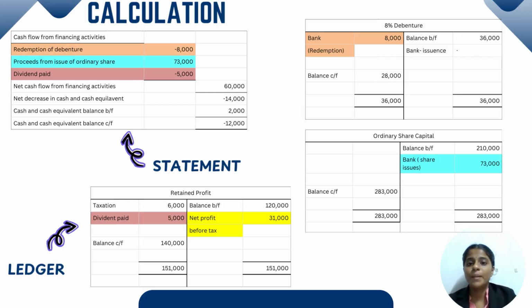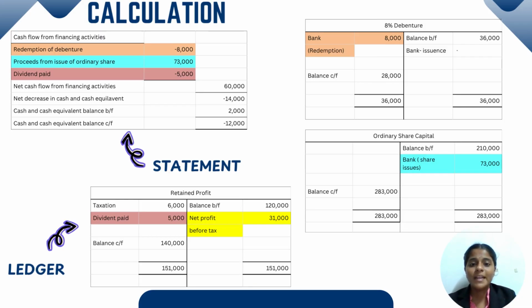We have to plus the value, and finally, we're going to see dividend paid. Guys, do you all notice in the additional information there is an interim ordinary dividend of 5,000 paid. As earlier, in cash flow from operating activities, which was explained to you, we found the value of net profit before tax.